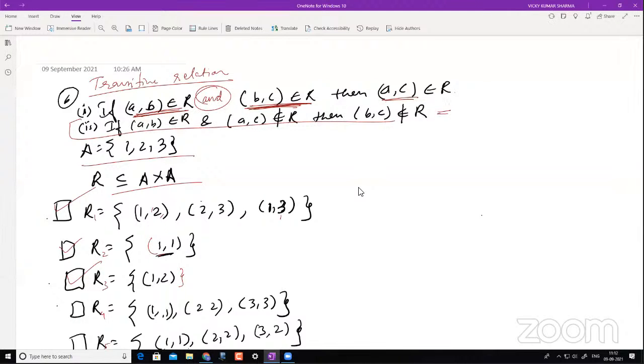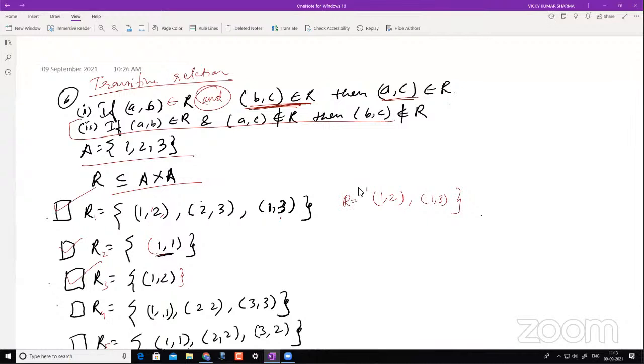But I really don't insist on this. I would simply say that if this is there, let me repeat. Sir, if we take an example like 1, 2 and 1, 3, then the second condition cannot be fulfilled. Like A, B is present in R and A, C is present in R, then B, C should not be in R. But it is transitive, so the second condition is not fulfilling.